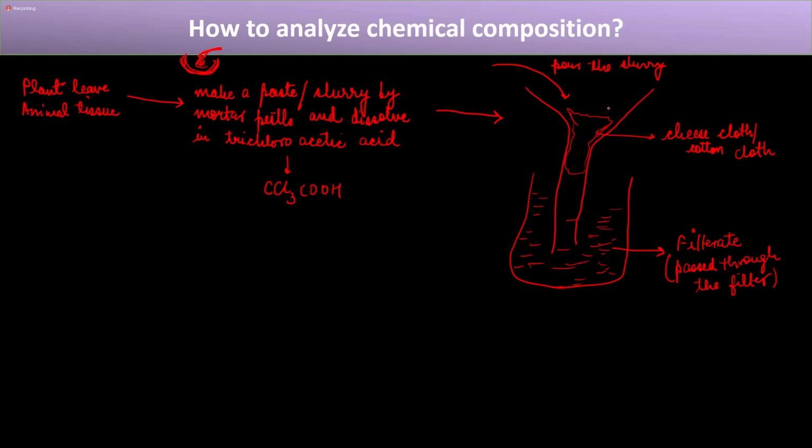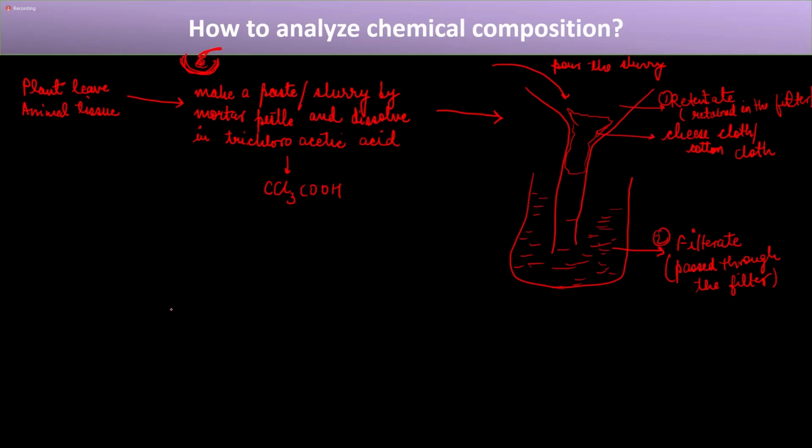Now, there will be certain things that will be retained in the funnel or the filter, and they won't pass through it. Those things will be called retentate. These are the ones that are retained in the filter. They have not passed through the filter. So there will be two components, the retentate and the filtrate.